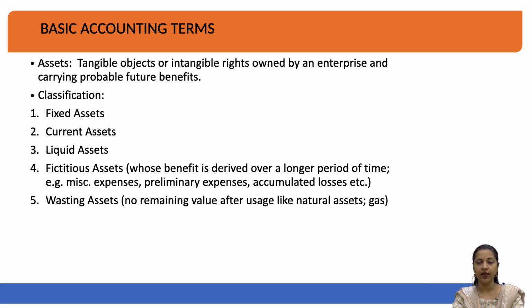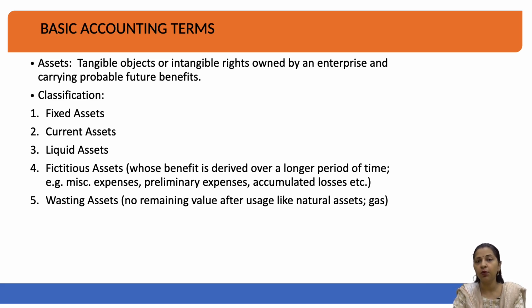Further, if we talk about the detailed classification of the assets, they can also be classified as fixed assets, current assets, liquid assets, fictitious assets and wasting assets.